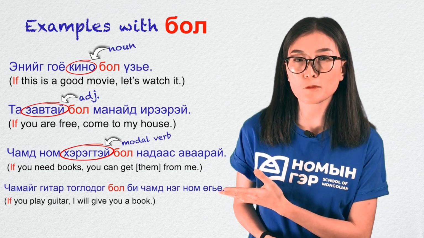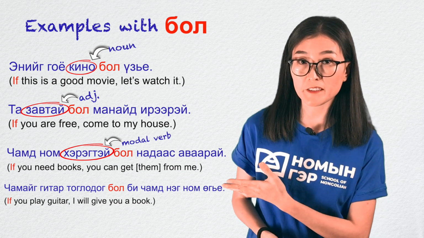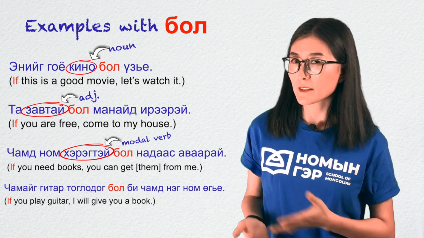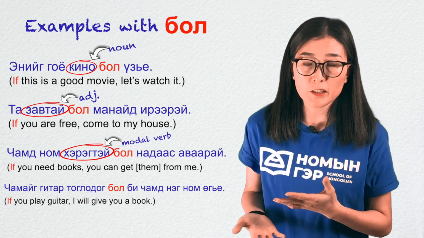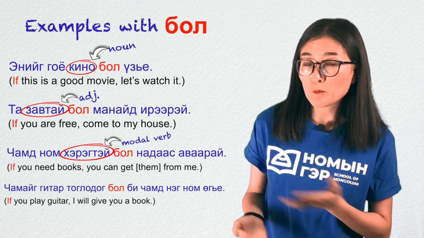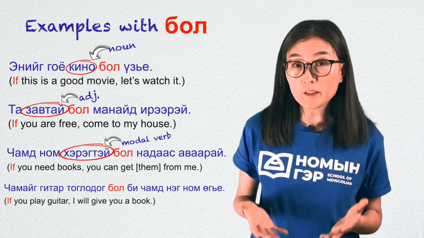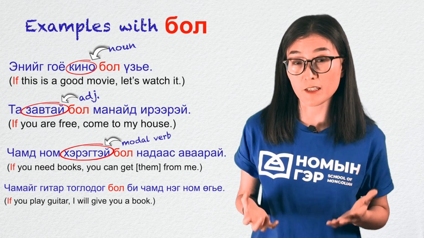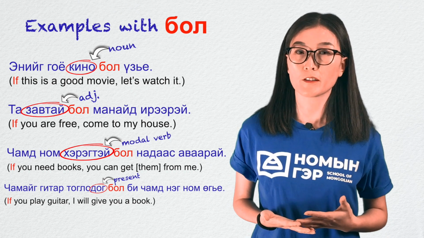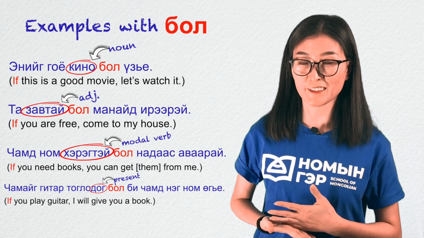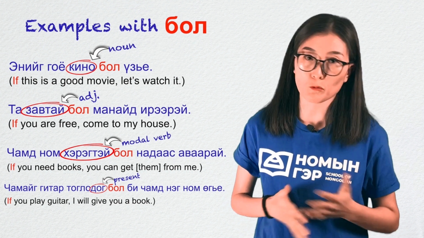Чамайг гитар тоглодог бол би чамд нэг ном өгье. If you play guitar, I will give you a book. Wait, this isn't a negative sentence. And тоглодог is a verb, not an adjective or something else. So why add bol? You guys know, right? It's because, as I said, bol is used after all other tenses except for future tense. Since тоглодог is present tense, we add bol. Here are a few more examples in the slide. You can think about why we add bol, not the suffix wal or bal.